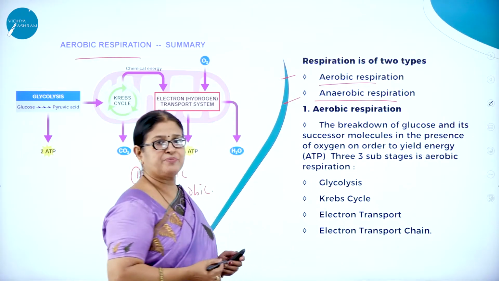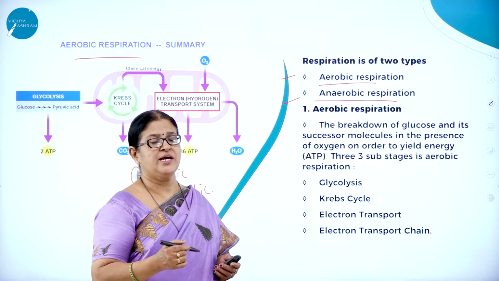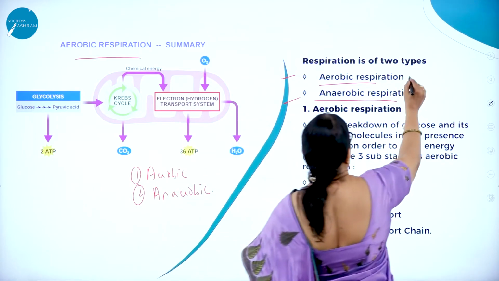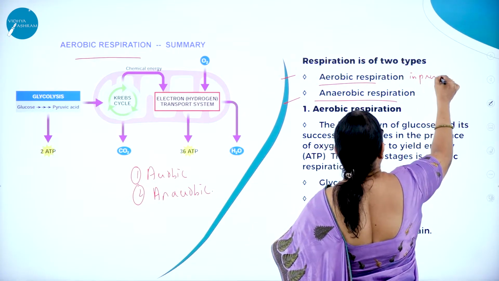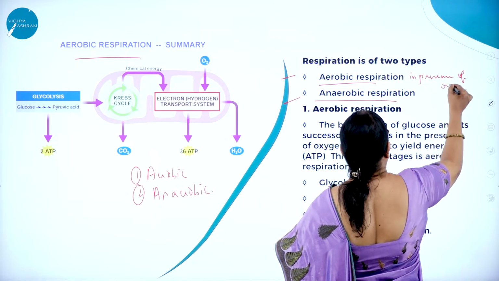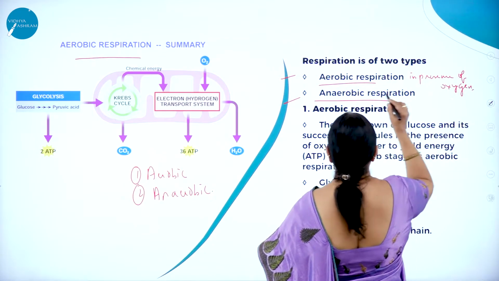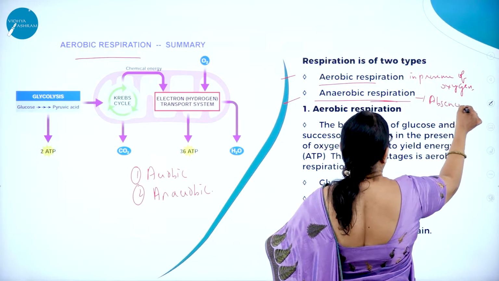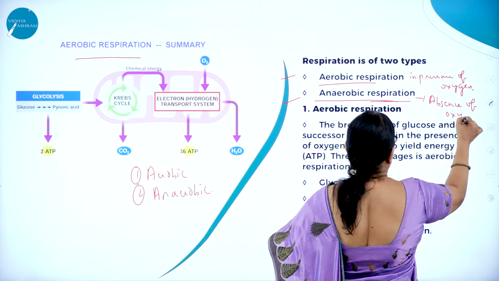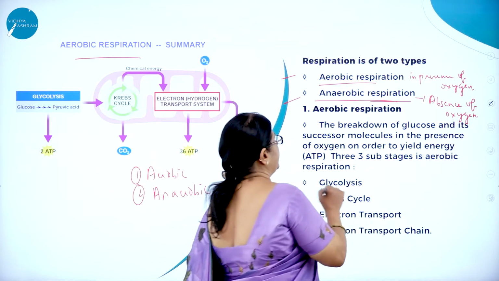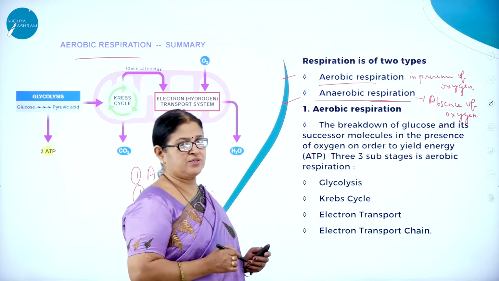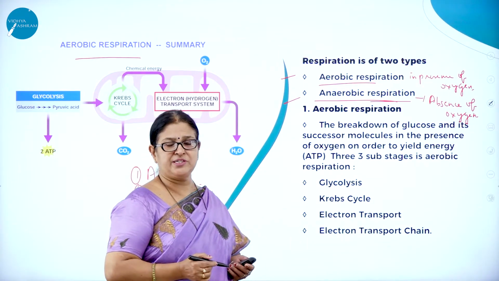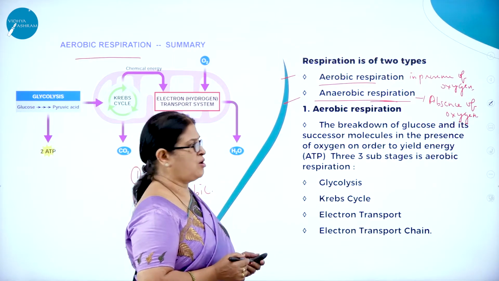What is aerobic respiration? Respiration which takes place in presence of oxygen. Whereas anaerobic respiration takes place in absence of oxygen. So aerobic respiration takes place in presence of oxygen, and anaerobic respiration takes place in absence of oxygen.